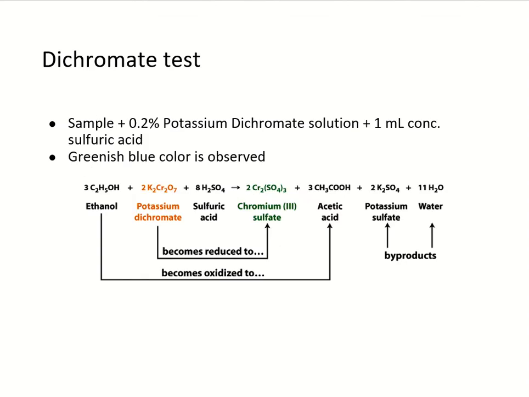Dichromate test, which is also used in breath analyzer: sample with 0.2% potassium dichromate solution and 1 ml concentrated sulfuric acid. Greenish blue color is observed. So the ethanol is oxidized to acetic acid and potassium dichromate is reduced to chromium sulfate in the presence of sulfuric acid. So greenish blue color of chromium sulfate is observed.